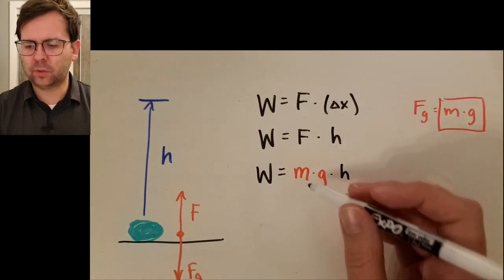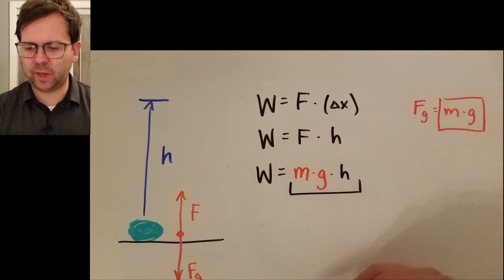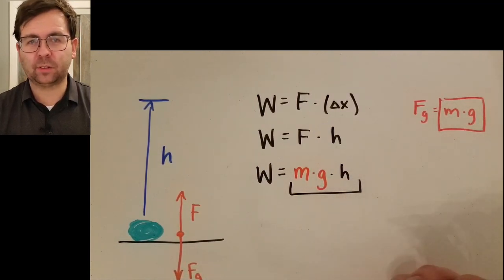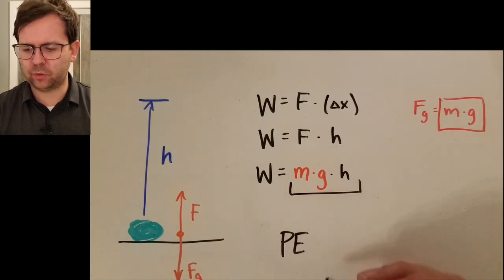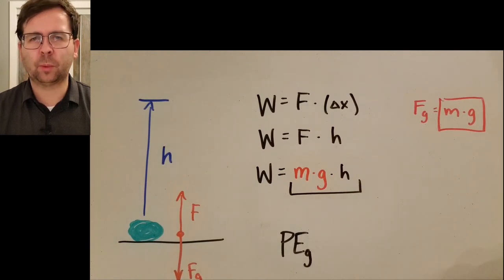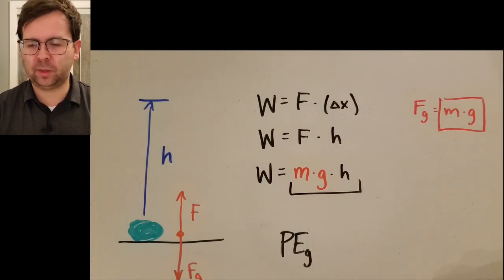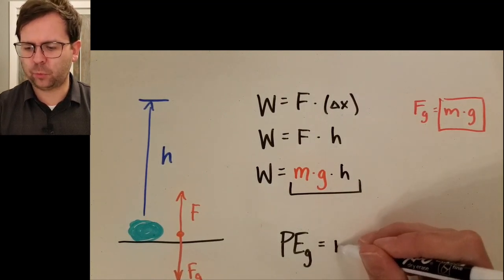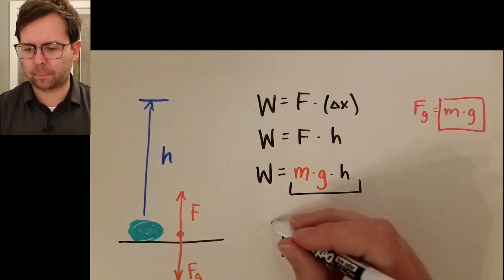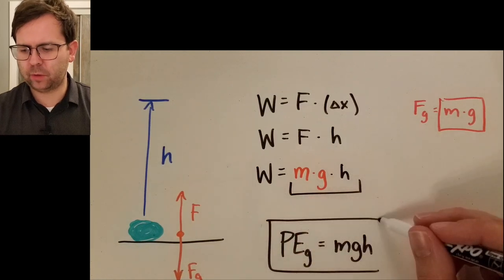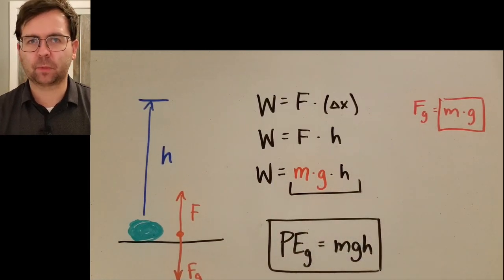And so we take this quantity mgh and we call that potential energy. So the gravitational potential energy we represent with the symbols PE, capital P, capital E, and a subscript G, is equal to the mass times g times h. So that is the gravitational potential energy.